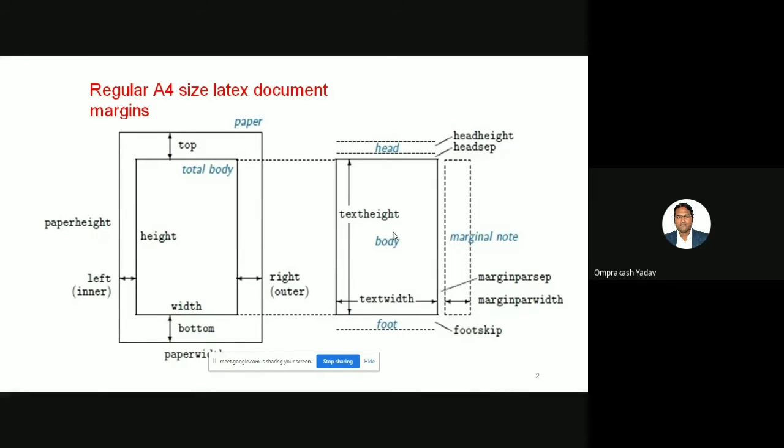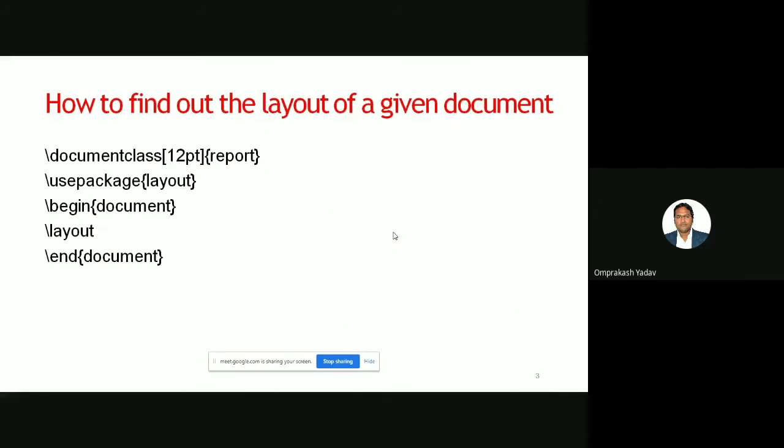So let's go directly to the practice session, and there we will try to see. Now with this, we can see the default layout. For example, here we have mentioned report, right? And in the use package, I have mentioned layout.